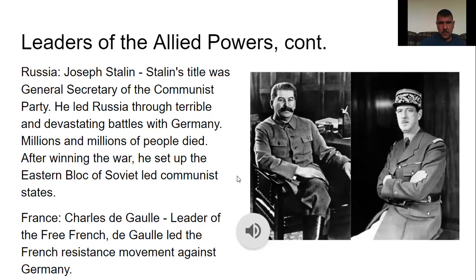Leaders of the Allied powers continued. Russia, Joseph Stalin. Stalin's title was General Secretary of the Communist Party. He led Russia through terrible and devastating battles with Germany. Millions and millions of people died. After winning the war, he set up the Eastern Bloc of Soviet-led communist states. France, Charles de Gaulle, leader of the Free French. De Gaulle led the French resistance movement against Germany.